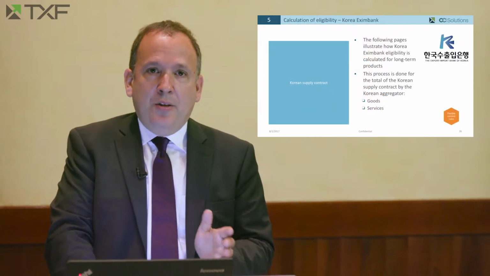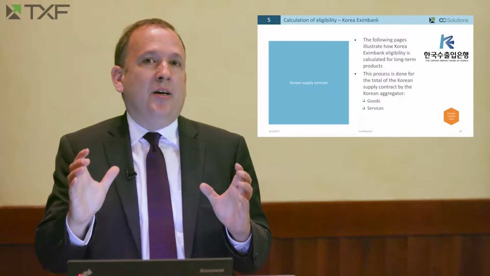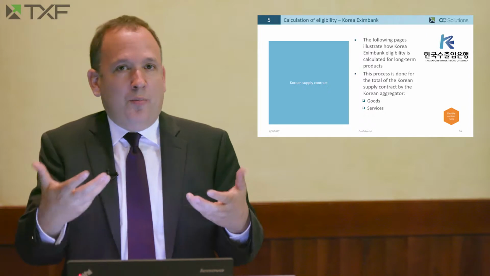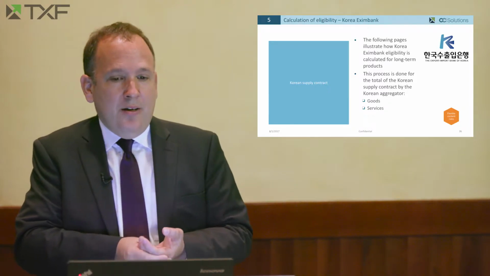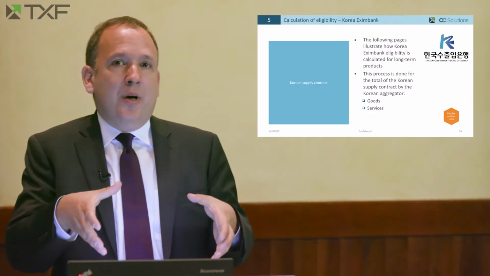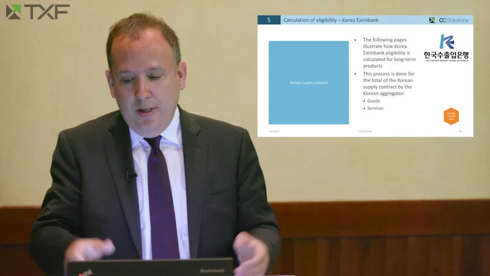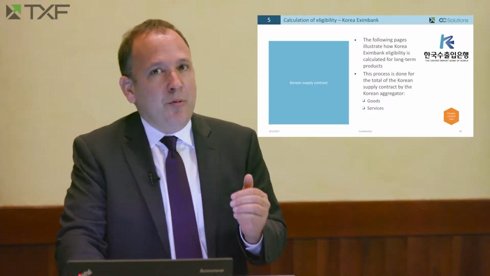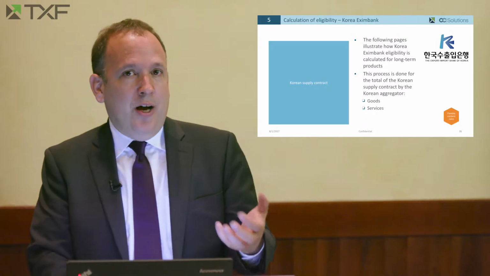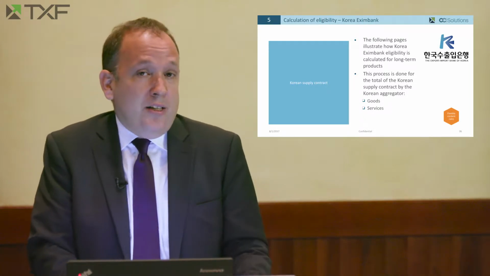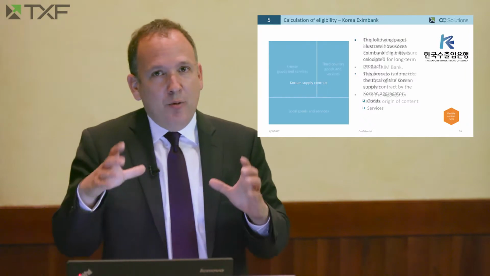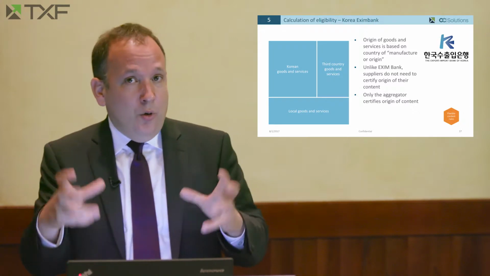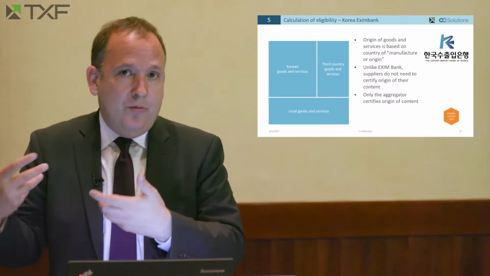So the first step is to look at the Korean supply contract. In any financing that is guaranteed or provided by Korea Exim Bank, there has to be one Korean contractor in charge of pretty much all the procurement. That contract is called the Korean supply contract. So the first step in order to calculate how much financing Korea Exim Bank can provide is to identify, within the Korean supply contract, what is Korean content, what is local country content, and what is foreign content.